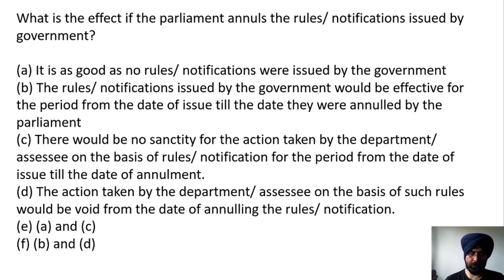C. There would be no sanctity for the action taken by the department on the basis of the rule or notification for the period from the date of issue till the date of annulment. D. The action taken by the department on the basis of such rules would be void from the date of annulling the rules or notification. E, A and C. F, B and D.